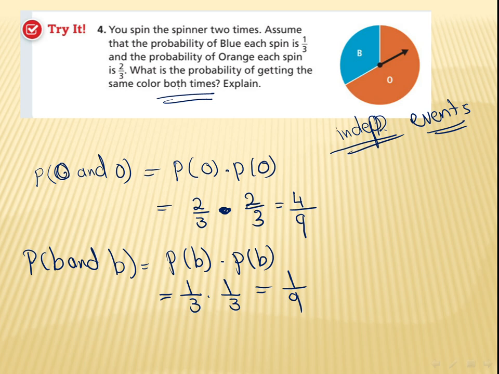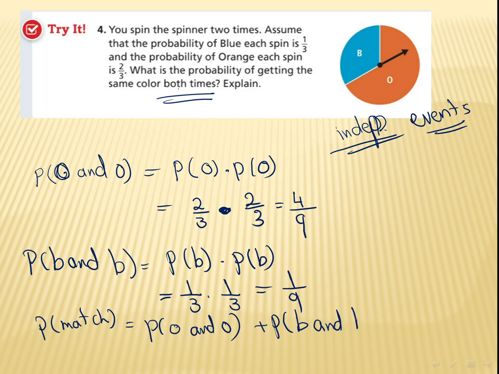So the probability of a match, because he said match, is the probability of orange and orange plus the probability of blue and blue, which is finally 4 over 9 plus 1 over 9, which is basically 5 over 9.